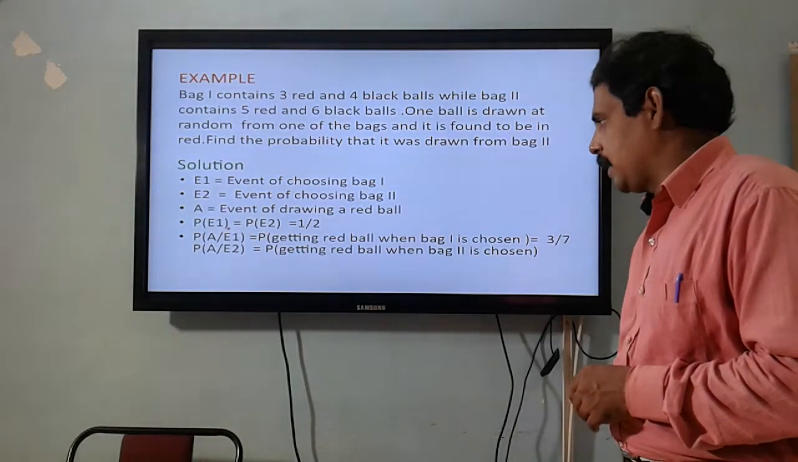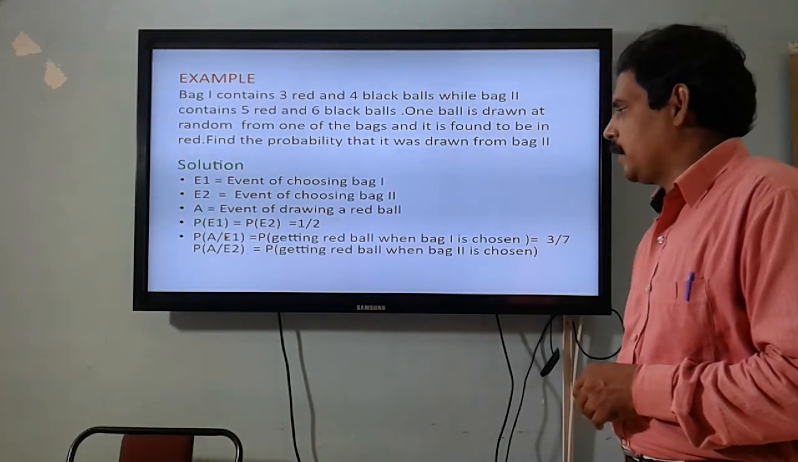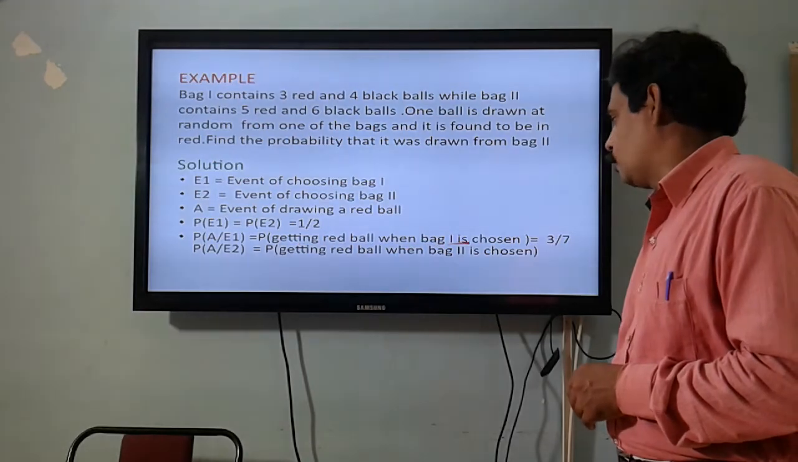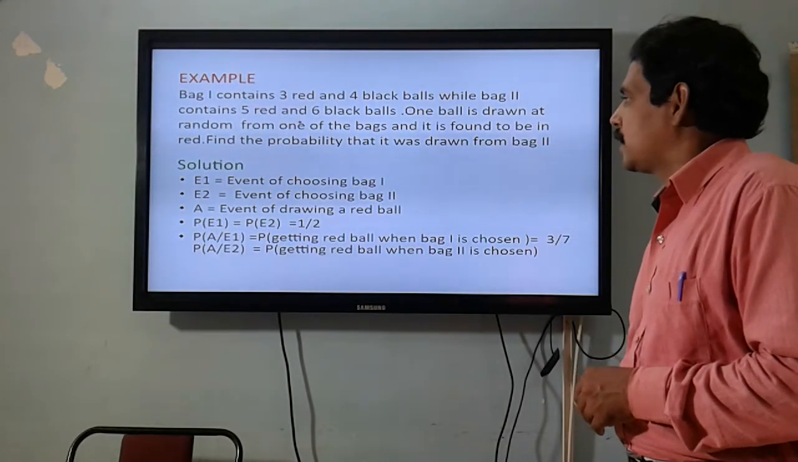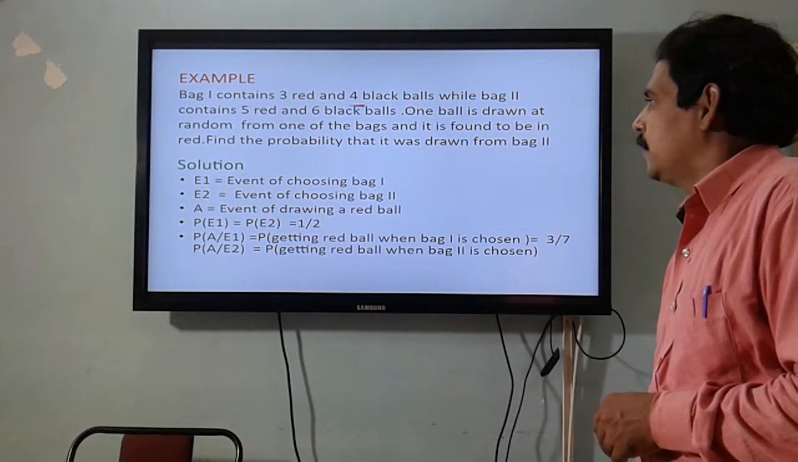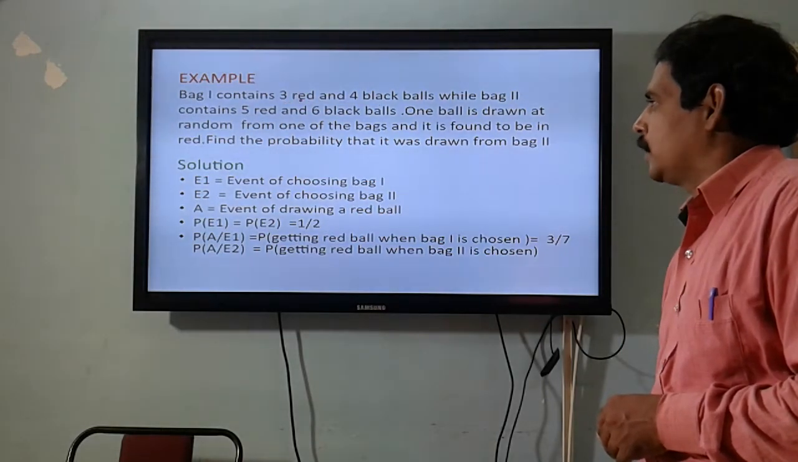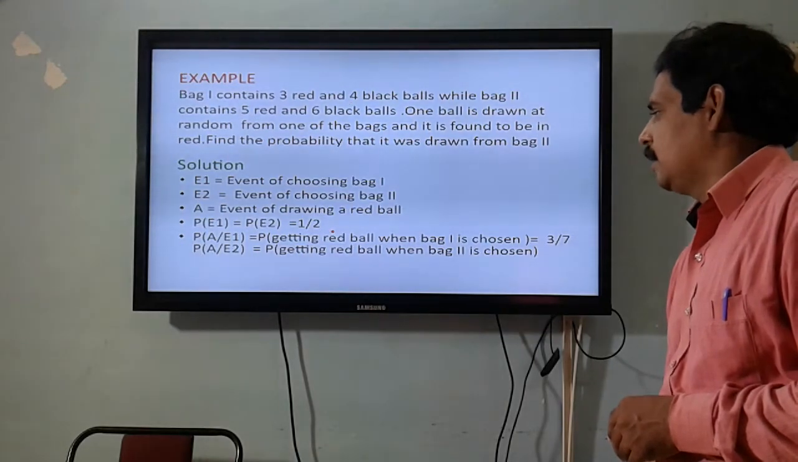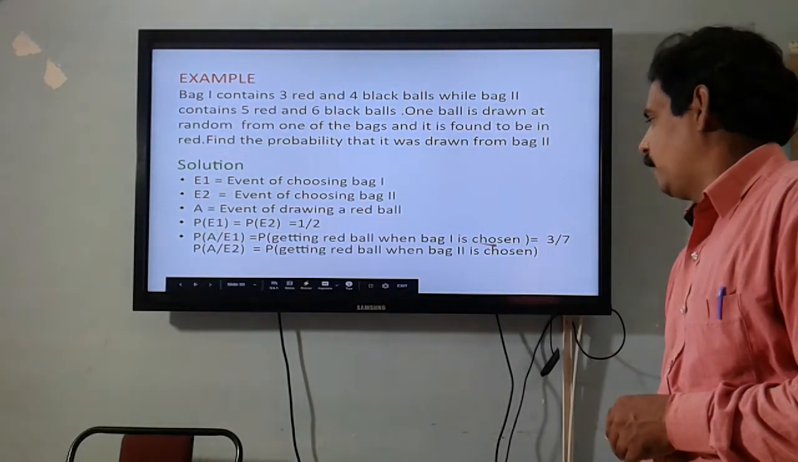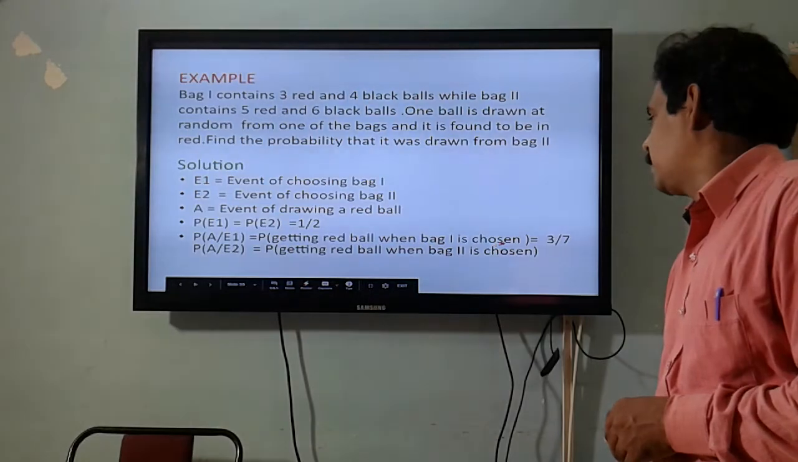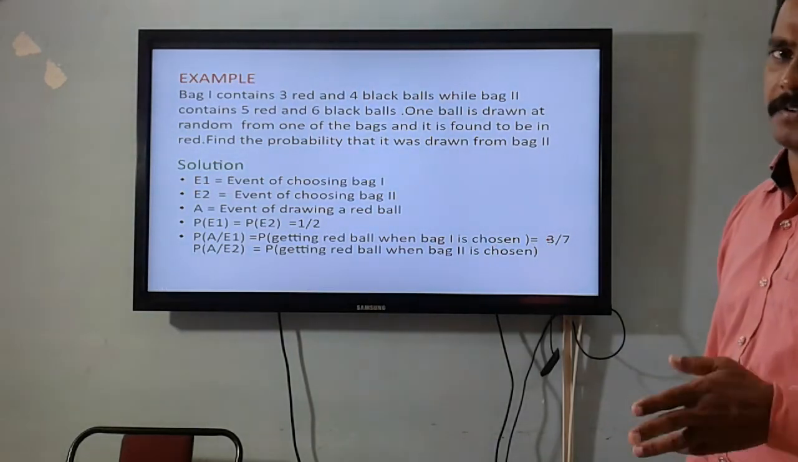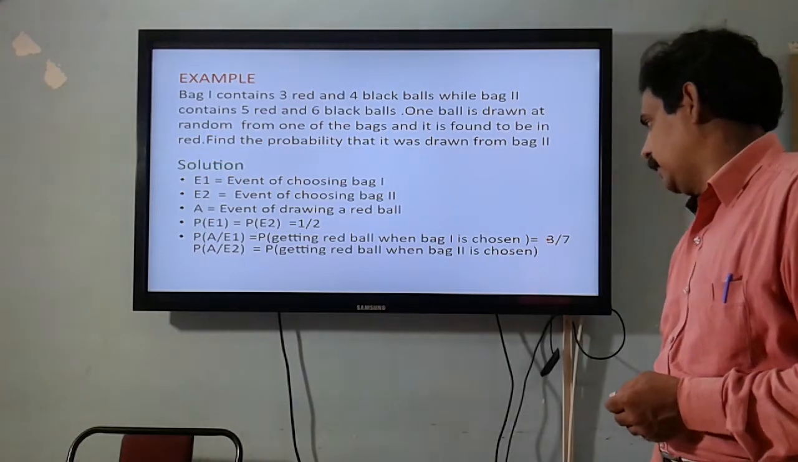Now probability of A by E1 is the probability of getting a red ball when bag 1 is chosen. Bag 1 has 3 red balls and 4 black balls, so put together there are 7 balls, and we need a red ball. Getting a red ball when bag 1 is chosen is given by 3 upon 7. There are 3 red balls out of 7 balls, so it is 3 upon 7.